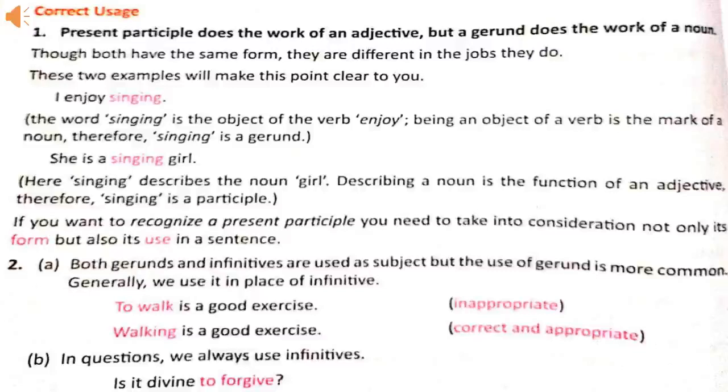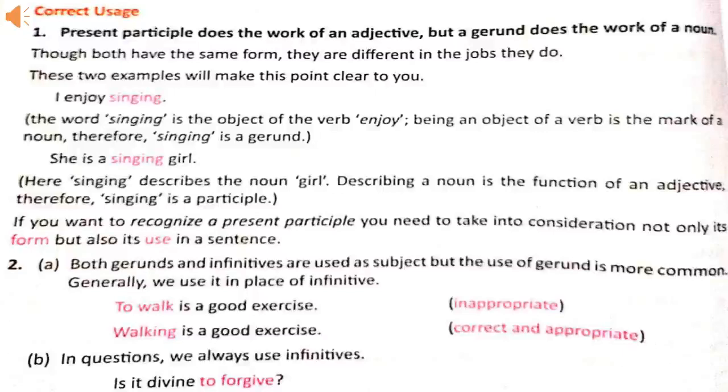It is doing the work of a noun. So this is a gerund. In the other sentence, she is a singing girl. Here singing is a present participle. It is doing the work of an adjective, describing the noun girl. By knowing how these words are used, we can easily identify whether it is a gerund or a present participle.